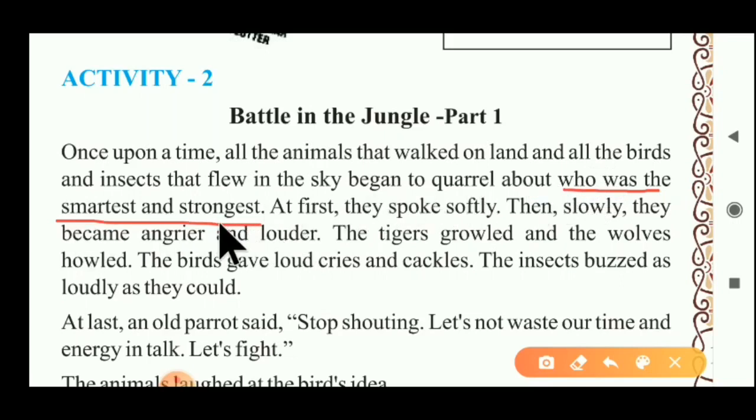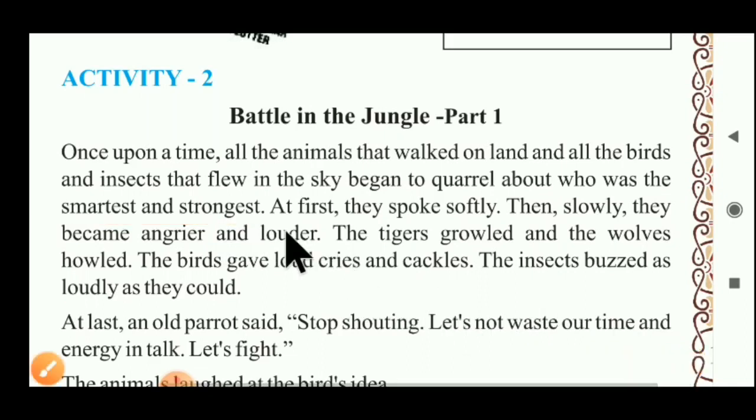Who is the smartest and strongest in the jungle? Quarreling started between them about this. Now what happened, we have to see. At first they spoke softly. At first both sides, birds and animals, spoke softly. Then slowly they became angrier and louder, and the fighting between them grew louder.